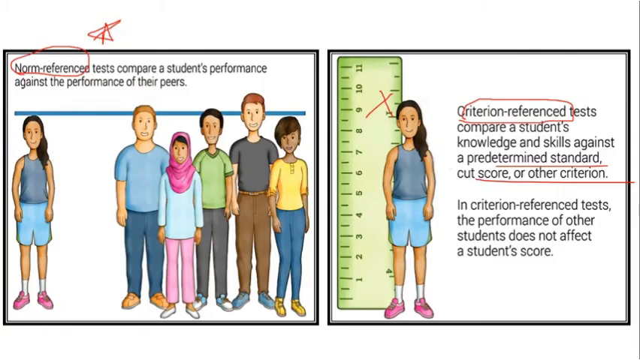So norms means rules, which you have set against the peer. But criteria means you have set certain criteria or certain standards, and based on that you test, analyze, or evaluate the students. Okay.